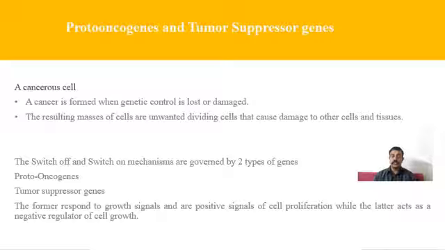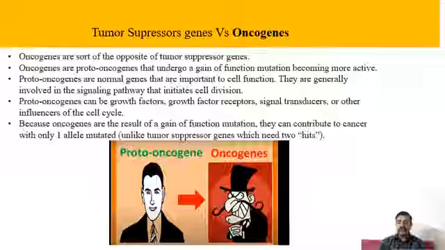These proto-oncogenes have a problem wherein if there is a mutation in the DNA or if there is a change which is going to happen within itself, a proto-oncogene is converted to an oncogene. An oncogene actually works with a gain of function. Oncogenes can be compared to a wicked villain as these oncogenes become hyperactive.